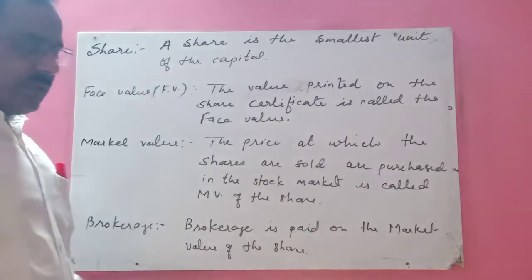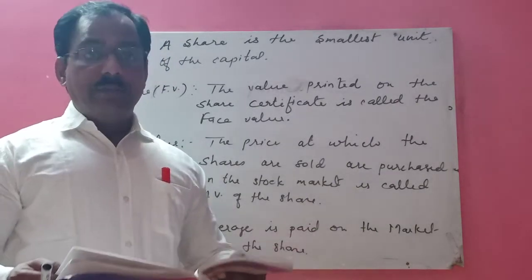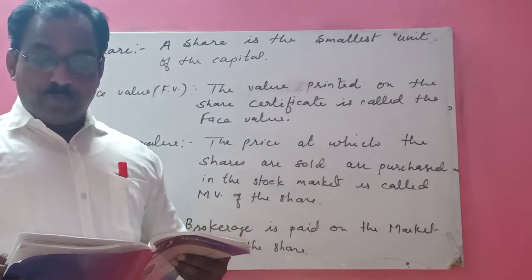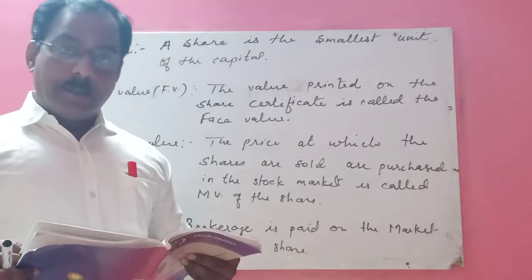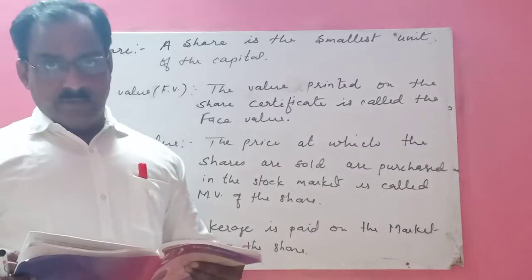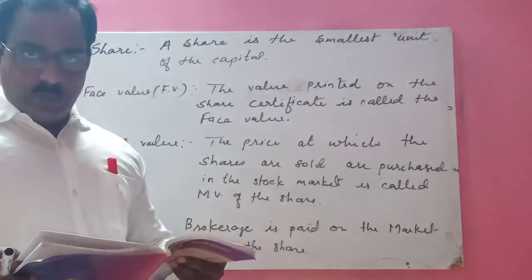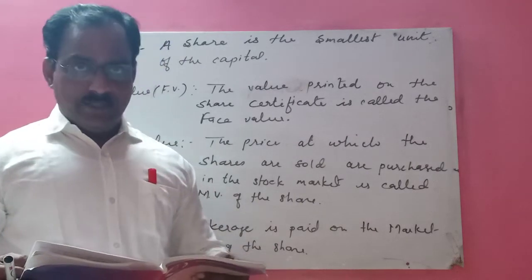One more term is given, children, on page number 99. Dividend means profit. The part of the annual profit of a company which is distributed per share among the shareholders is called a dividend. The profit given to each shareholder by the company is called a dividend.